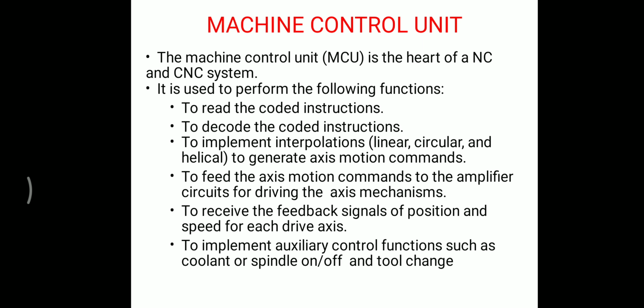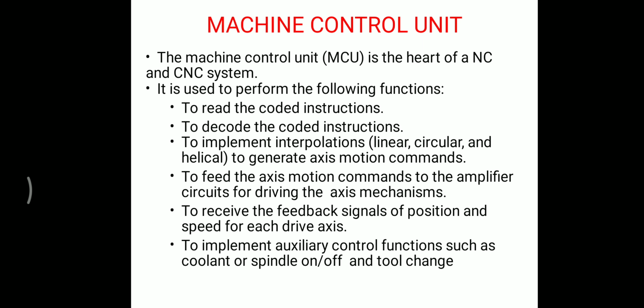So the MCU should be capable of certain functions. First, it can stop the machine tool spindle. It varies the spindle speed. It changes the direction of rotation of the spindle, and it also starts and stops the coolant supply whenever required. It also changes the tool, and it also changes the workpiece whenever required.